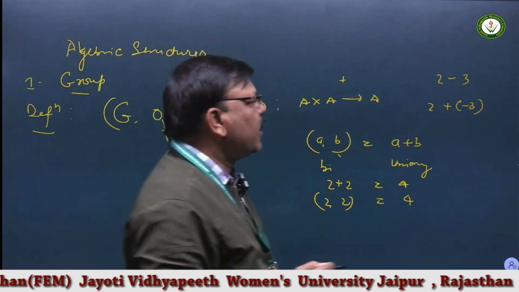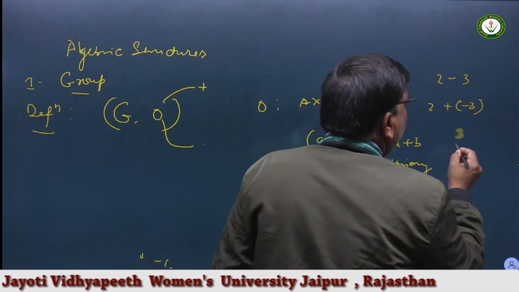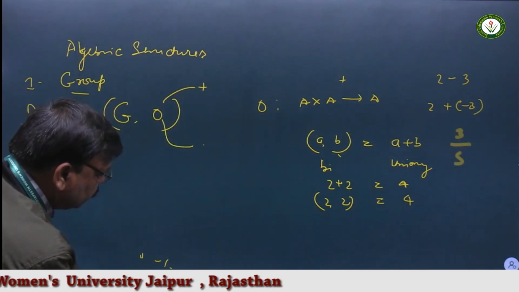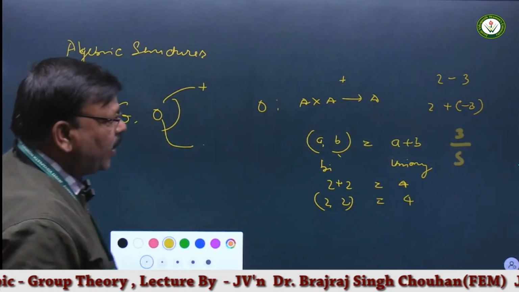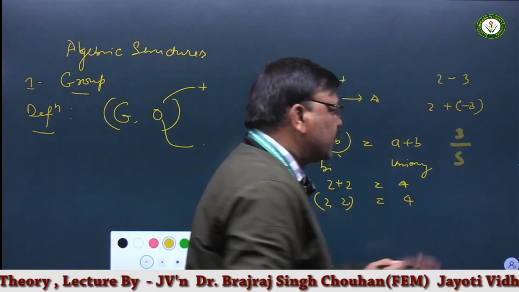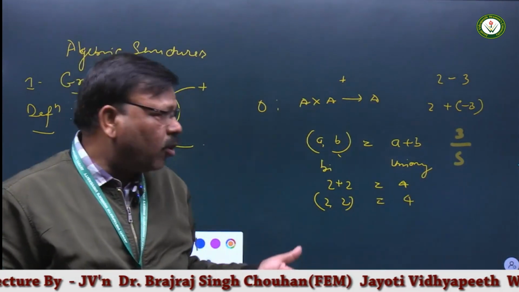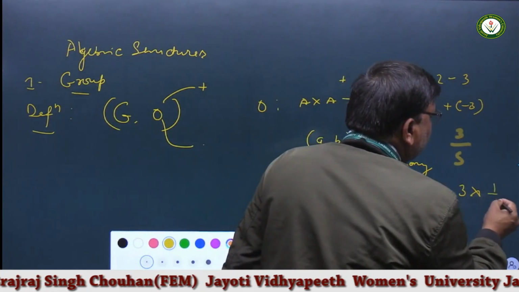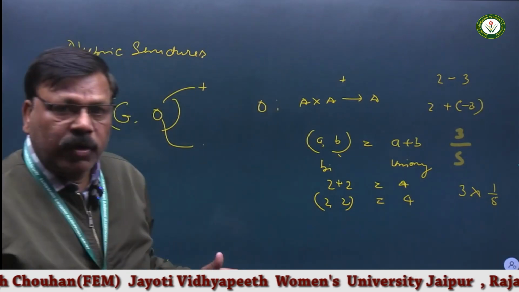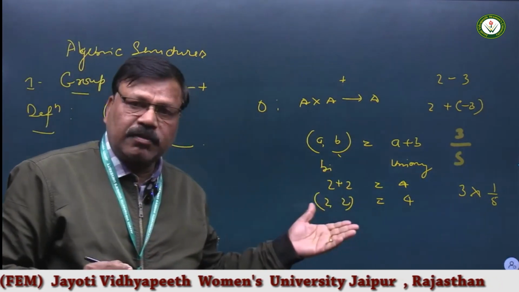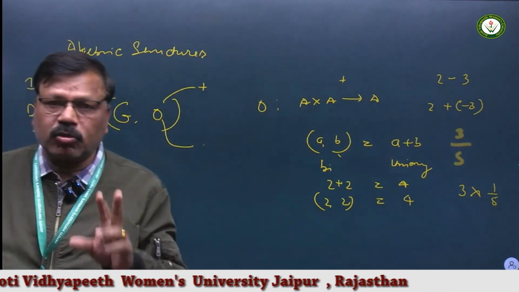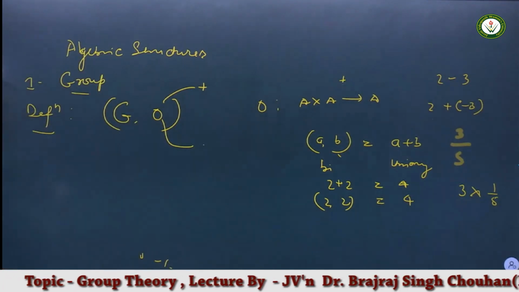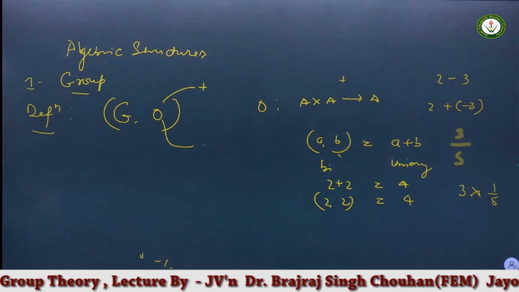In the same way, 3 is divided by 5. It is the operation division. In the form of multiplication, one can say 3 is multiplied by 1 by 5. So division is nothing but one kind of multiplication. So there exist only two operations in algebra, that is addition and multiplication.